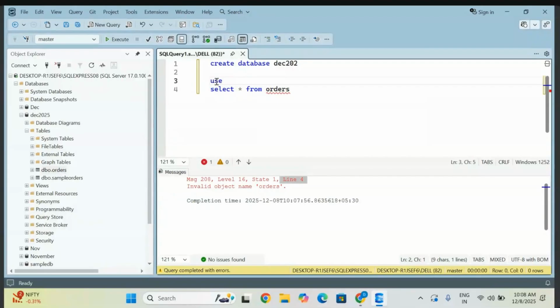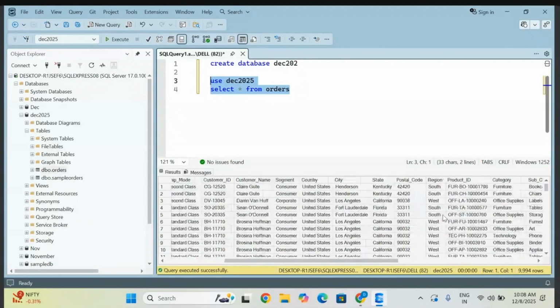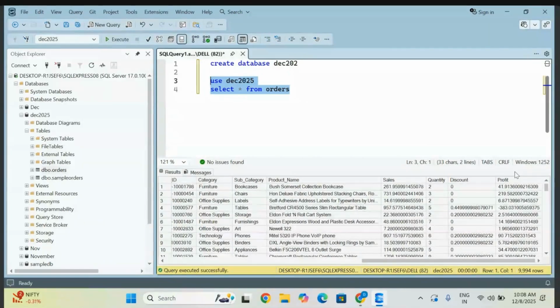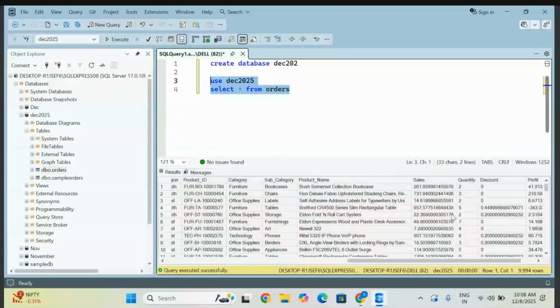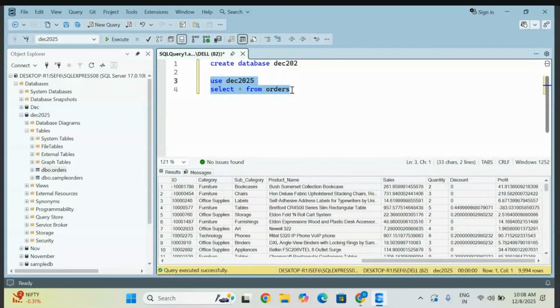So use December 2025. Oh, it is also taking, profit is also coming. How? Okay, fine. No issue from me, and also you can try to connect the data. So it is coming. No worry. So that is fine. So this is my table name right now.